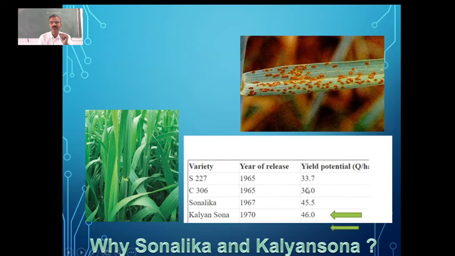But the yield potential you can see here. So it is 33.7 quintal per hectare, for 2.5 acre. It is 36.0 quintal per hectare in the case of C306. But look at this, Sonalika. They had 45.5 quintals per hectare and Kalyan Sona 46 quintal per hectare. You can see almost 10 to 12 quintals increase in the produce.